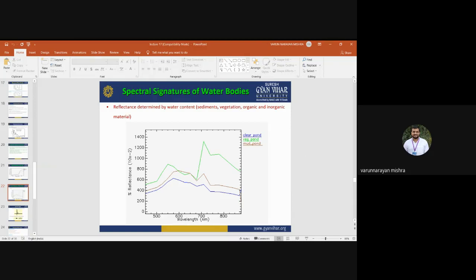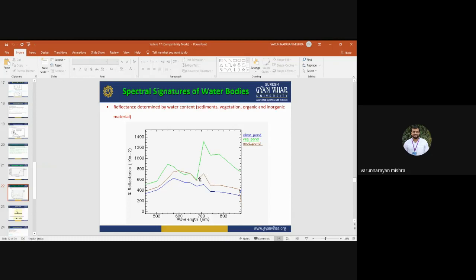Here you see the blue line. This blue means clear water. It is a pond, or you can say water. So in the case of clear water, it absorbs all the incoming radiation, whether in visible or near infrared.